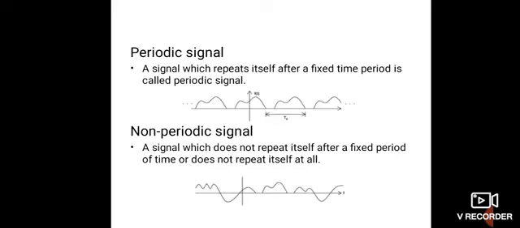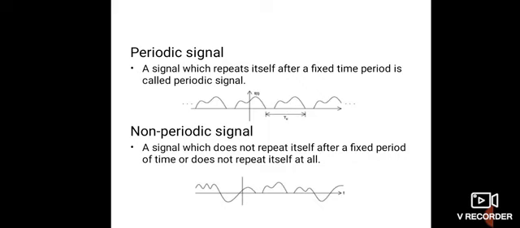Next one is periodic signal and non-periodic signal. A signal which repeats itself after a fixed time period is called a periodic signal. The periodicity of the signal can be defined mathematically. Suppose x(t) equals x(t plus T0). That is the condition of periodicity.